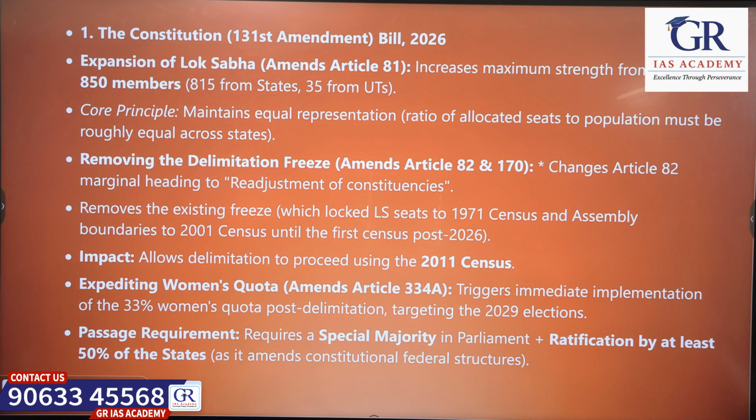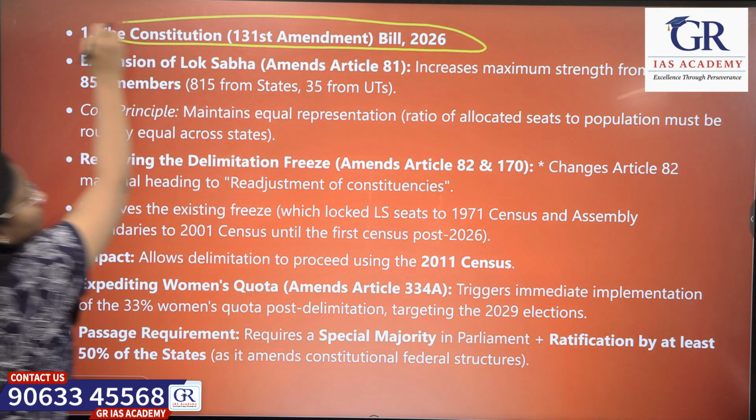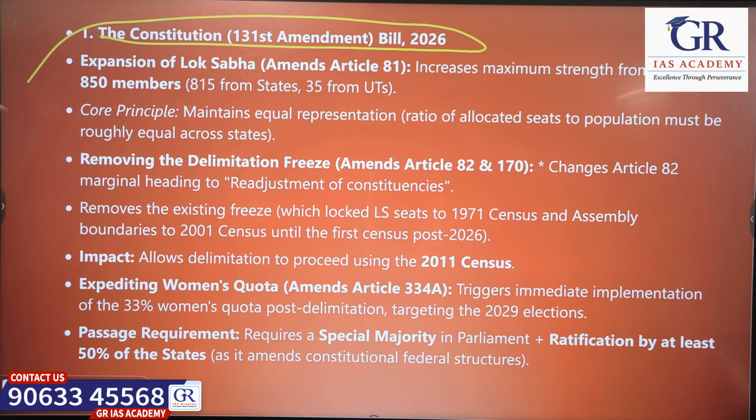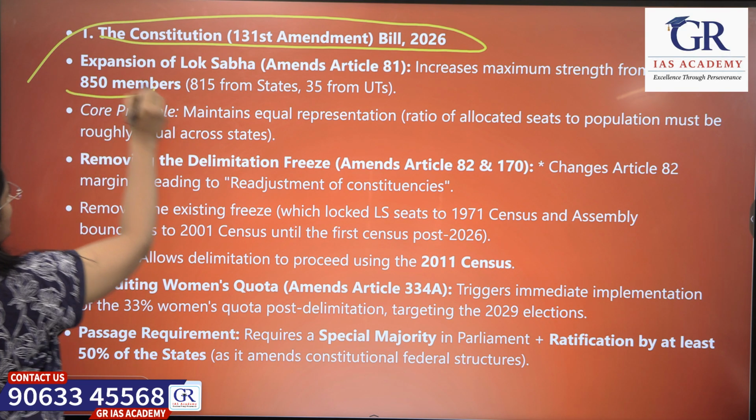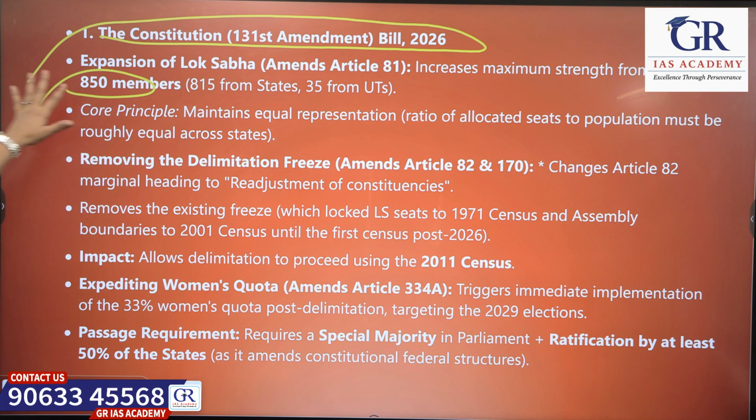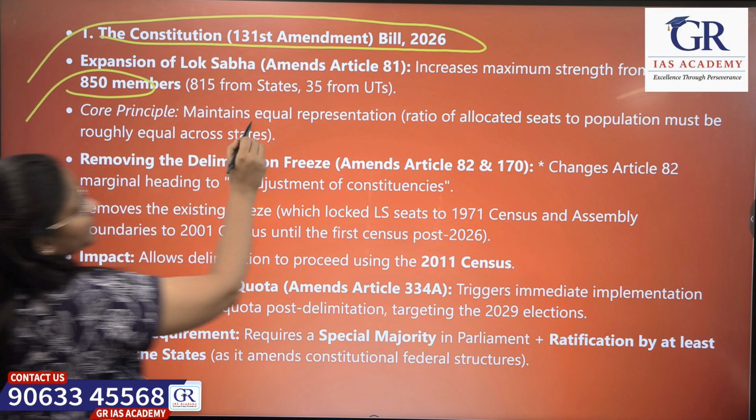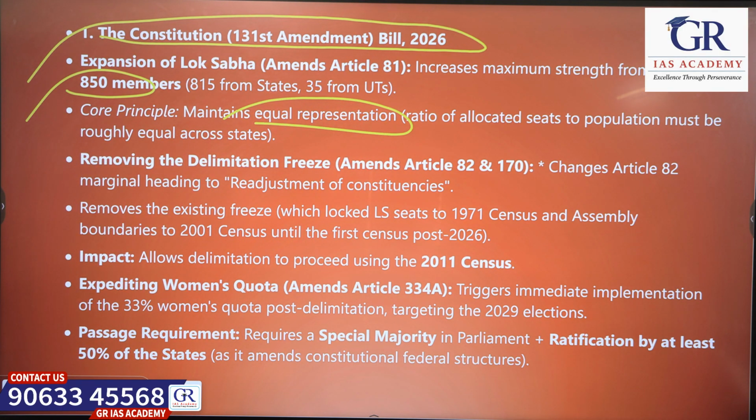So let's see the different amendment acts. What about the Constitution 131st Amendment Act? According to this bill, there is a proposal to increase the number of seats to 850. They want to maintain equal representation based on the population, and they want to remove the delimitation freeze. There has been a freeze right from 1971, and they implemented the 2001 census in one exercise in the last delimitation.